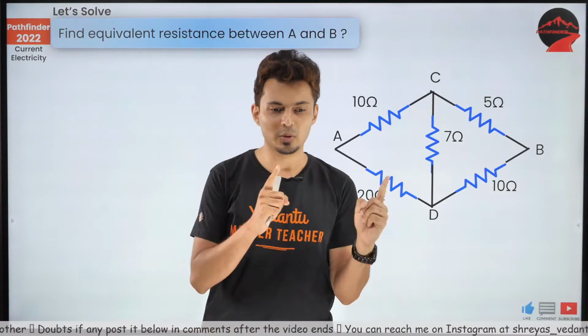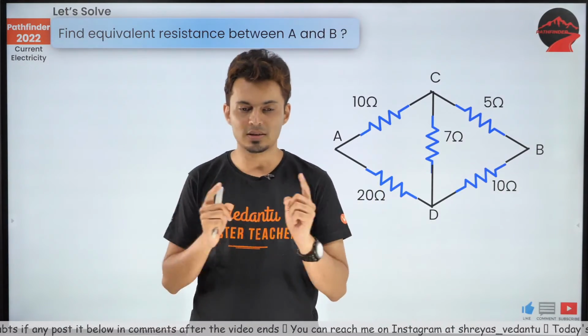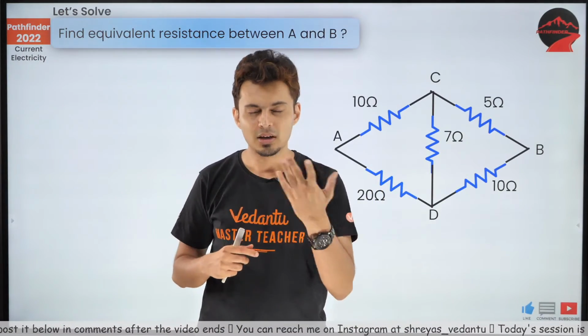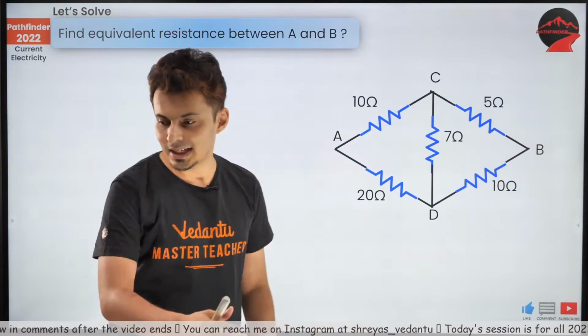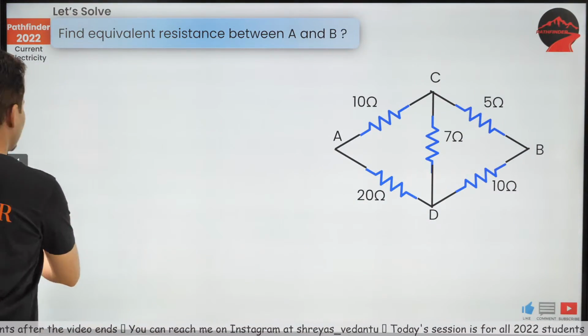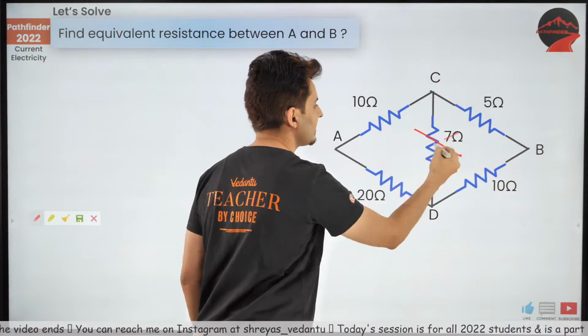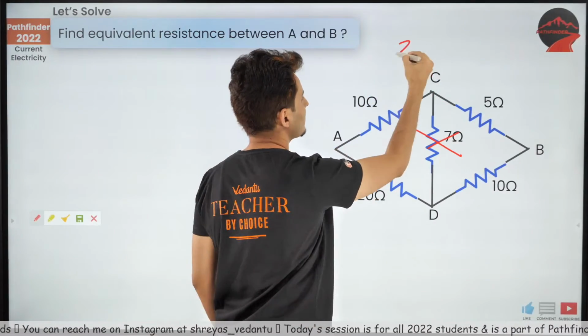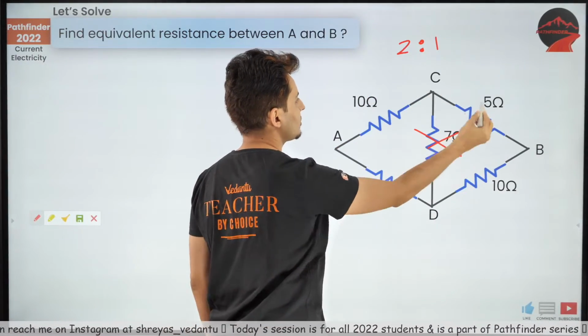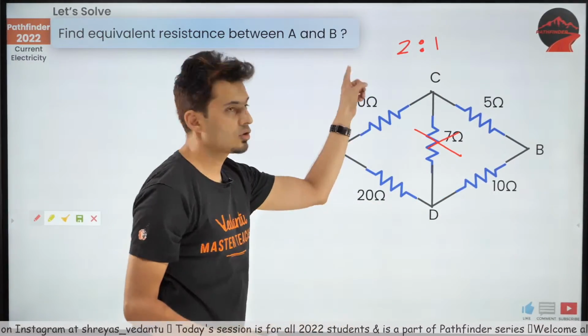Potential across this, potential across this, potential across this and potential across this. If they are the same, then you will get that formula. Yes, 10 ohm, beautiful guys. You guys can forget this 7 ohm. It's useless because the ratio is 2:1. 10:5 is 2:1, and 20:10 is also 2:1.